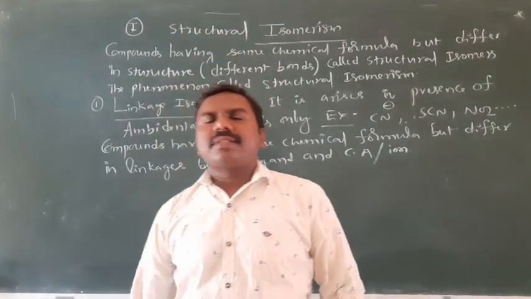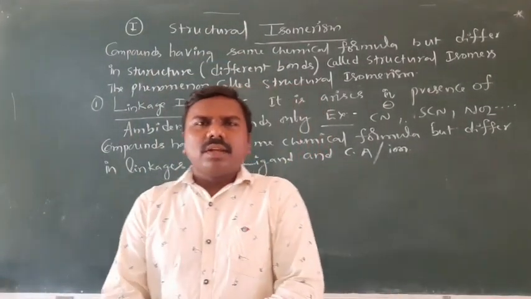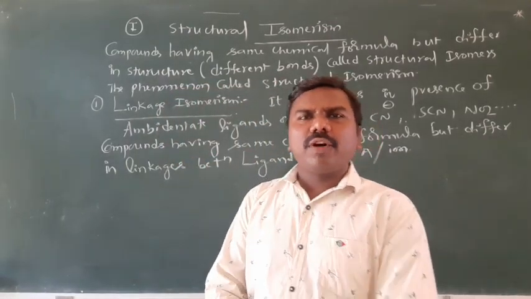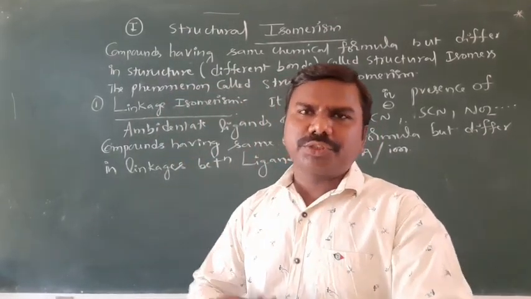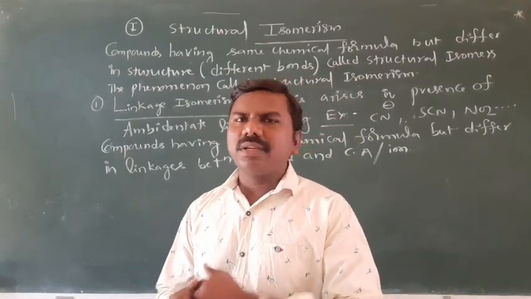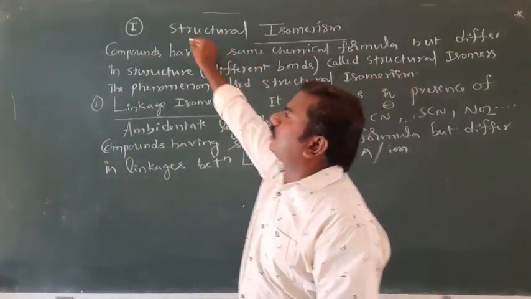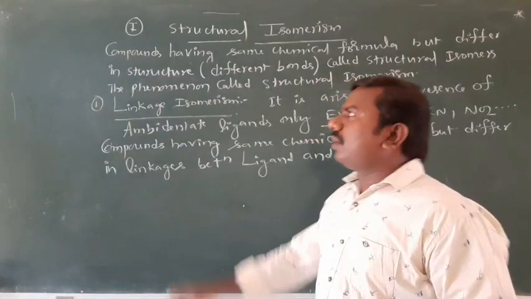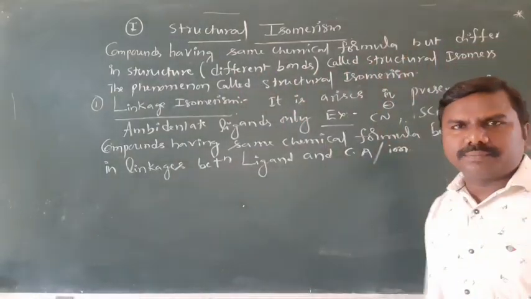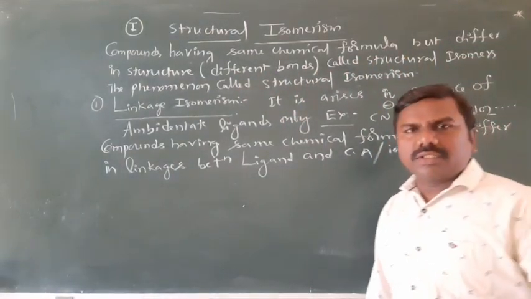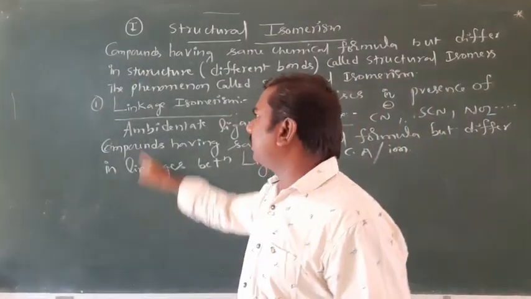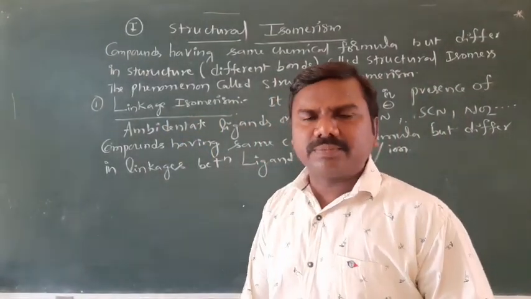Now the first one is structural isomerism. Compounds having the same molecular formula but different in structure, with different chemical bonds, are called structural isomerism. I have written the definition here clearly, observe it. In structural there are four. The first one is linkage isomerism.